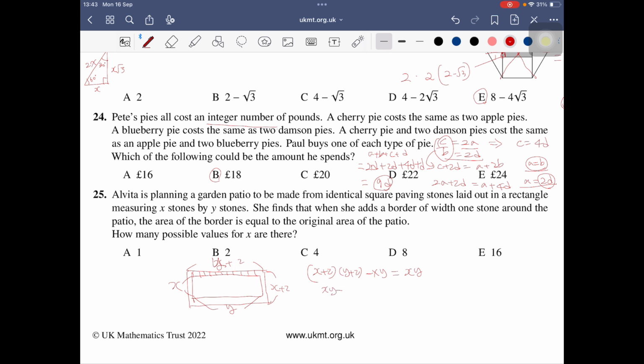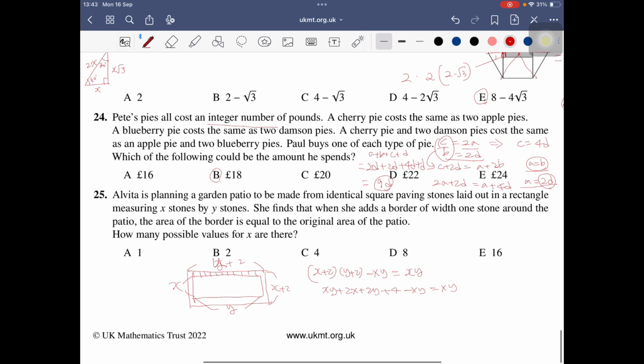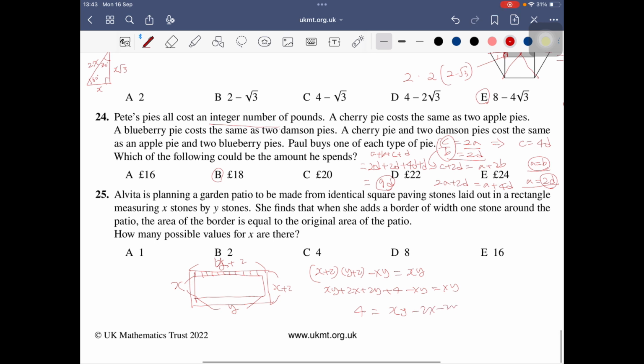Let's expand it. 2y plus 4 minus xy equals xy. 2x plus 2y. Let me leave only 4 here. And xy plus 2, minus 2x minus 2y.